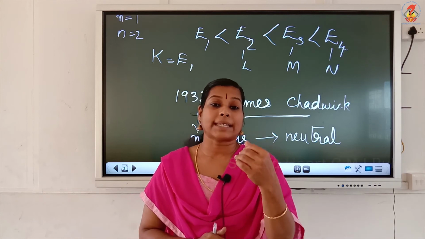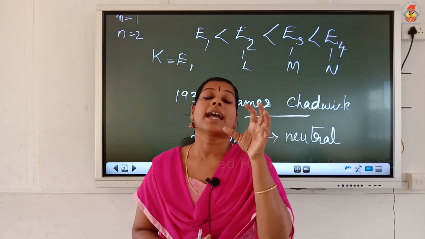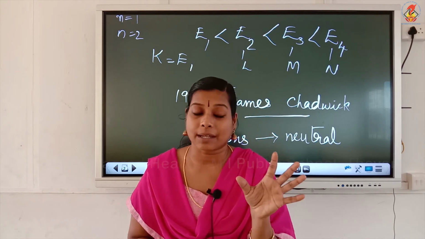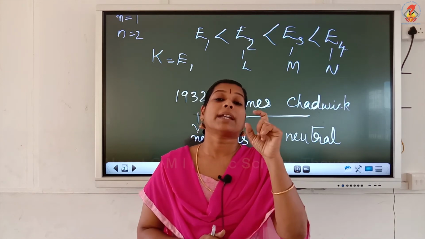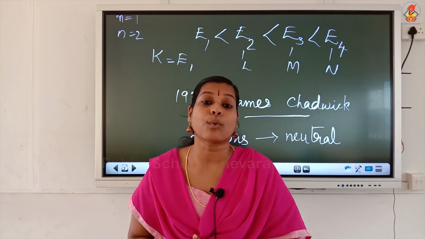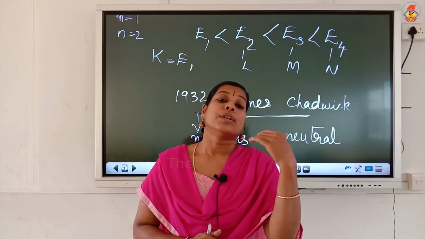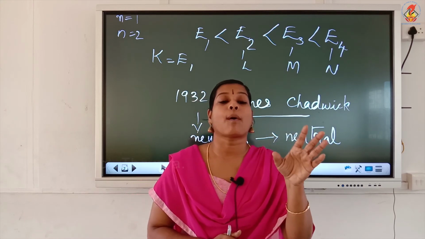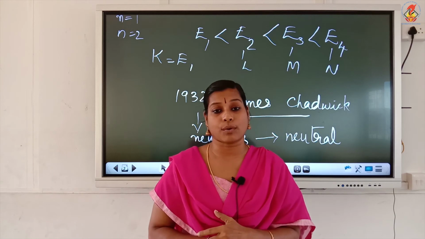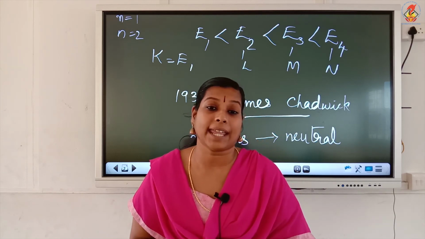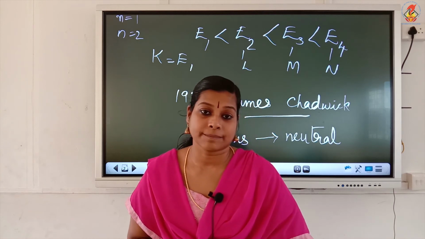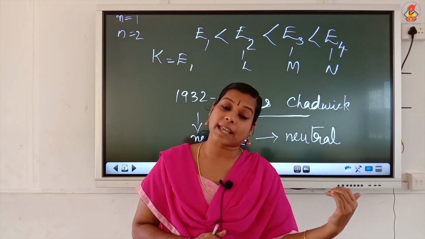So at that time we can say that there are three subatomic particles present inside the atom, but two of them are seen inside the nucleus. So we can say that nucleons are the positively charged protons and neutral neutrons. These are seen inside the nucleus. Electrons are seen outside the nucleus.